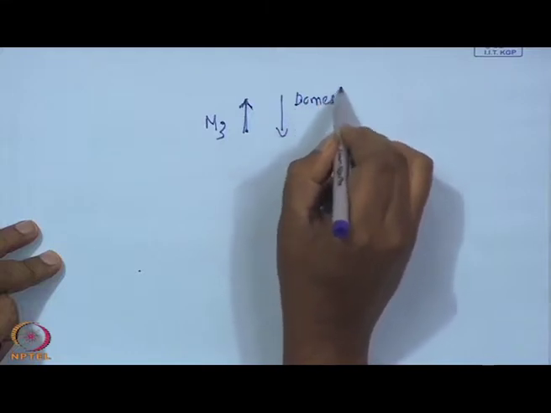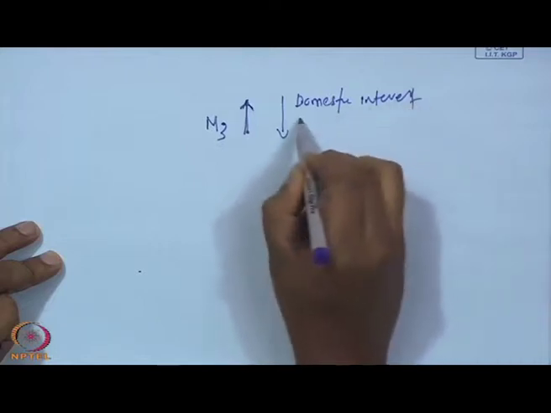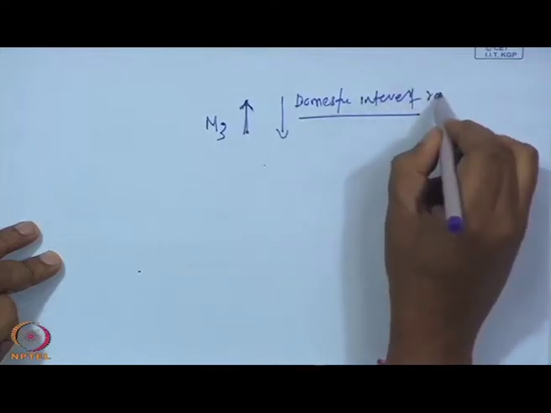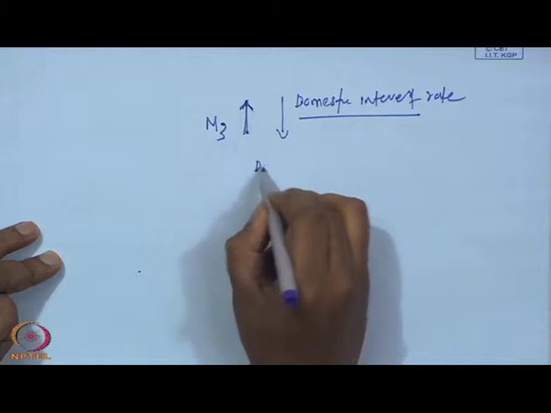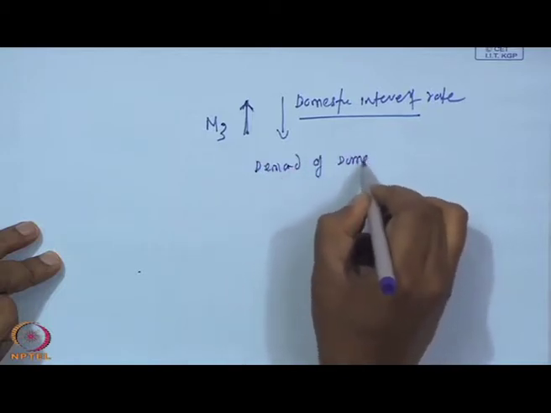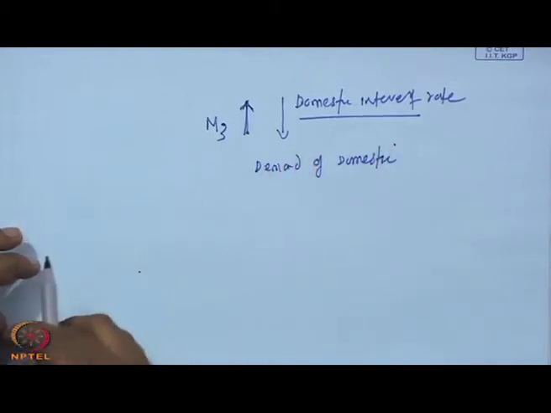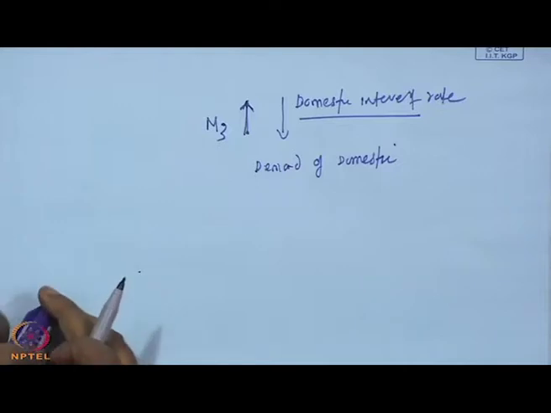When the domestic interest rate is reduced, there will be more demand for domestic money, because there will be more credit in the economy. Credit leads to supply of more domestic currency in the economy.